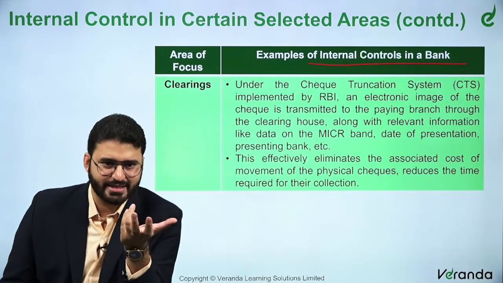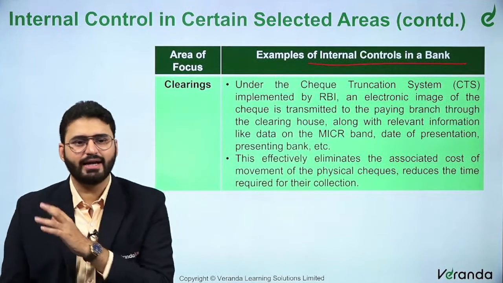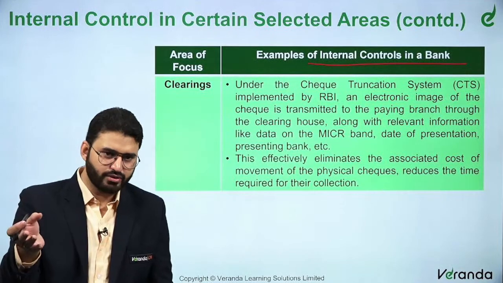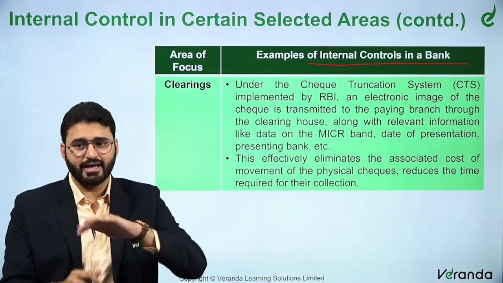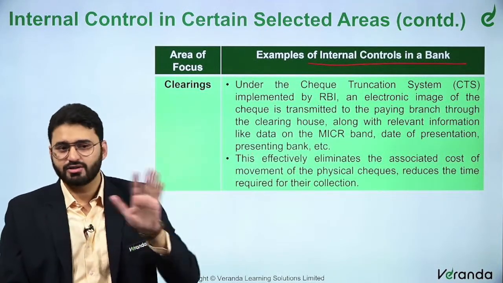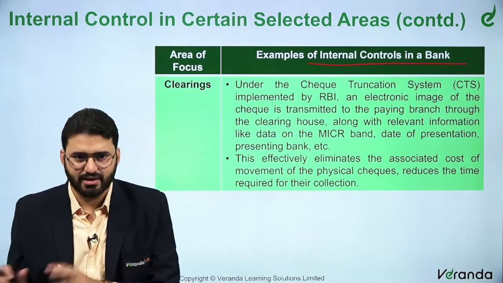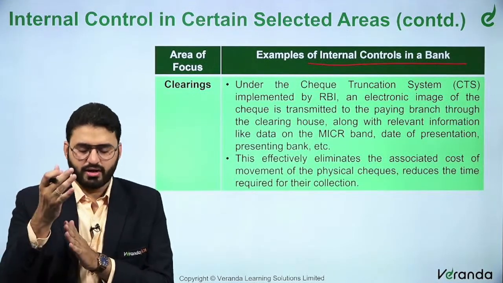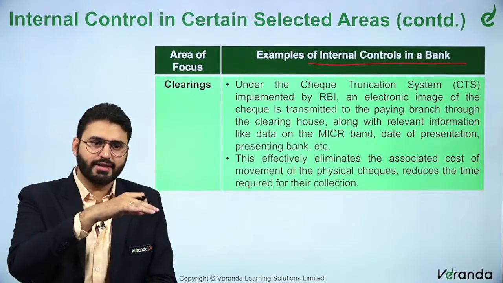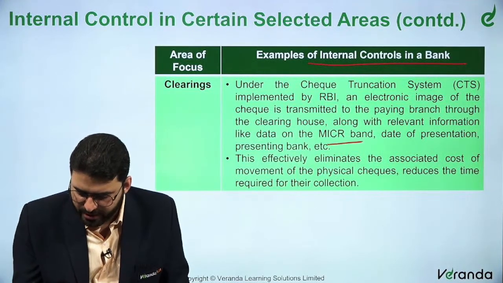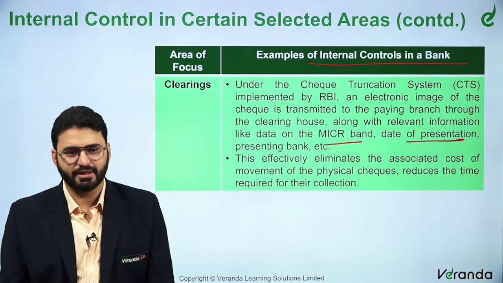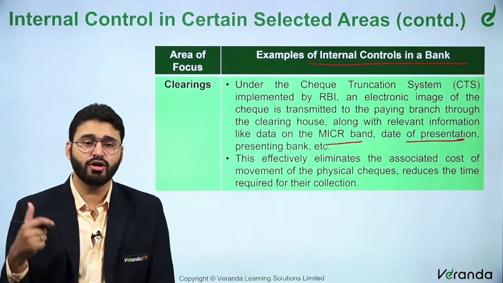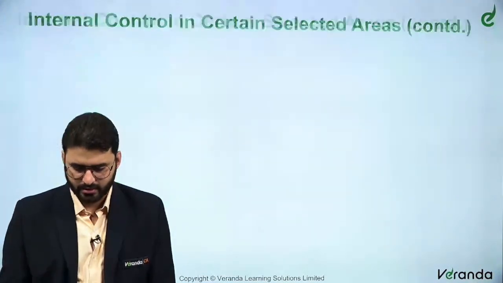So through the check truncation system, gone are the days where you present it to the bank and the bank will physically transfer the check to the other bank. That's not how it works. Now you have a CTS system which is completely online and automated. You present it through the clearinghouse, it goes to the other bank, all the important information is highlighted, and the other bank makes the payment. So this eliminates the time and the cost involved in physical delivery.